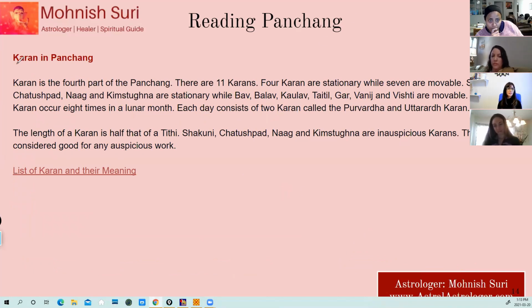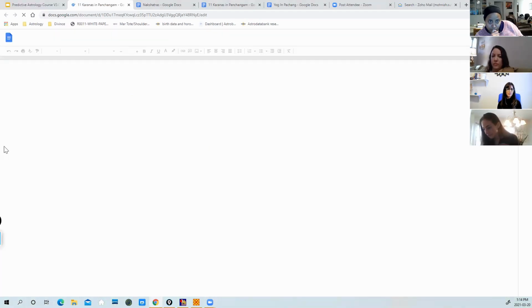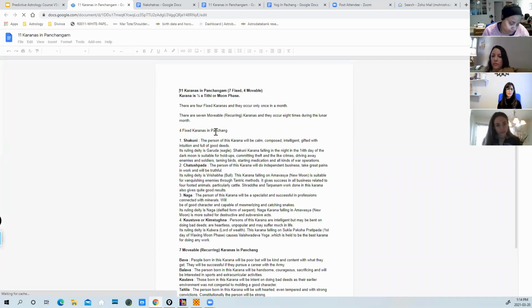Now the Karana is the fourth part of the Panchang. There are 11 Karanas. How to see these Karanas? I will show that. And what these Karanas mean is in the list here. I will show you your Karanas right now. When you were born, what was the Karana? Karana is the two halves of the same lunar day. This tells about the nature of the person instantly.